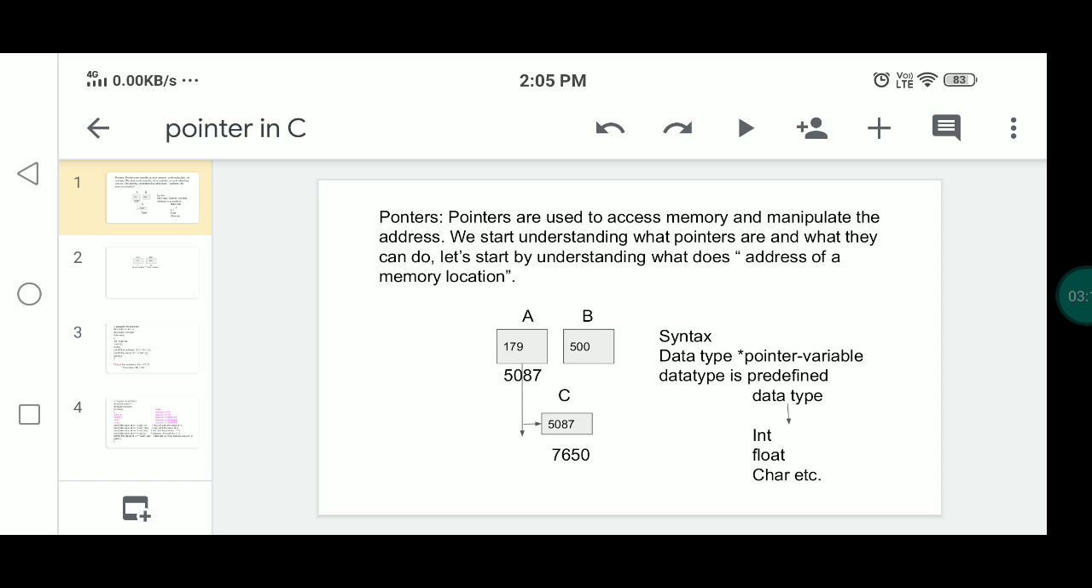Here is an example. A is the variable that stores the actual value 179. B is another variable, in which 500 is stored. C is the pointer variable that can store the address of A. Here we can give the syntax in the presentation: data type star pointer variable.